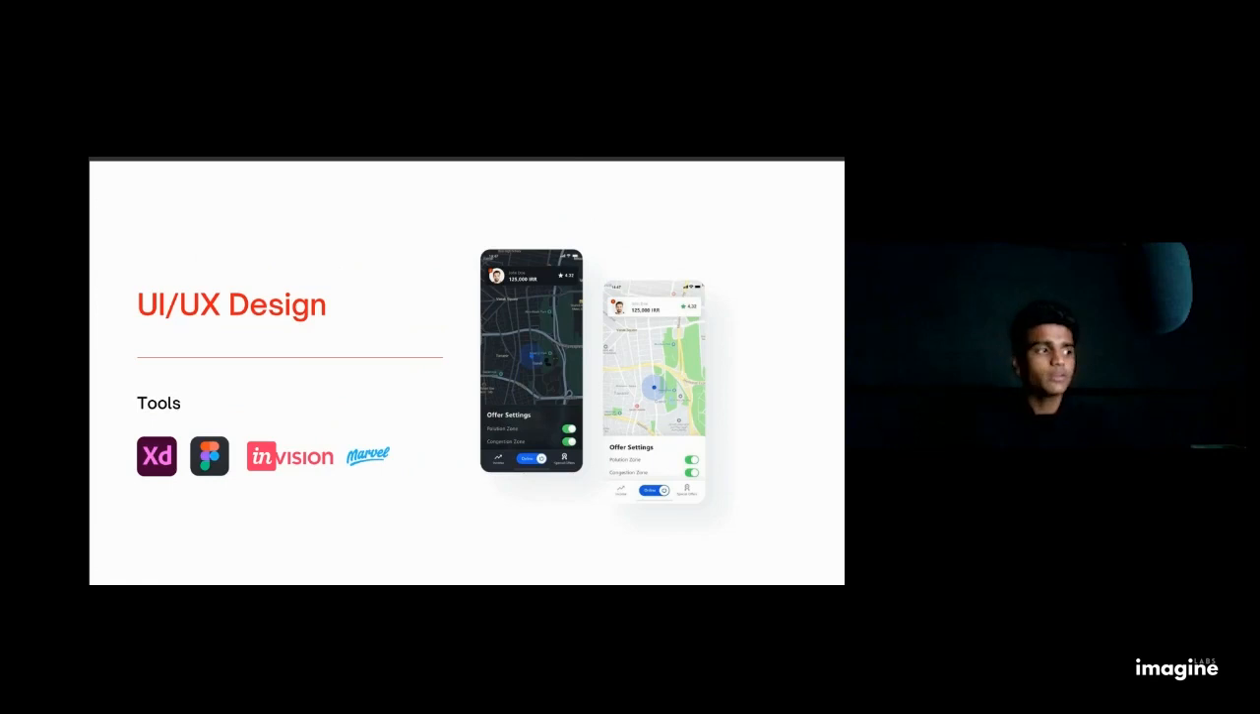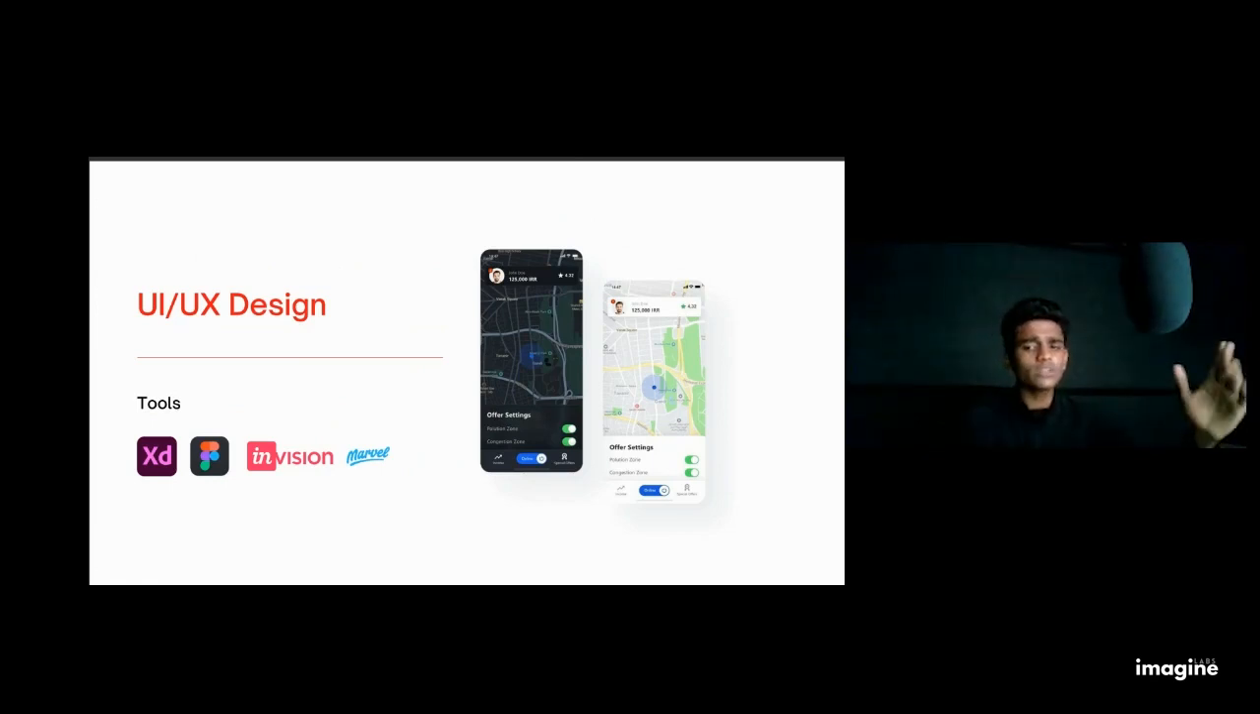For designing UI UX, there are various tools as you can see on the screen. There is Adobe XD, there is Figma, there is InVision, there is Marvel. There are many other tools also. These are the most famous ones. This is just like Photoshop, Illustrator, but where you develop particularly mobile screens, tablet screens, screens for websites. You design UI for everything. Then the next part is development.